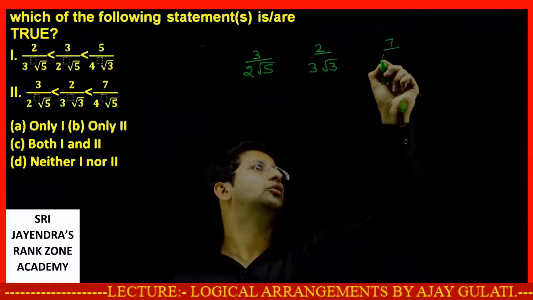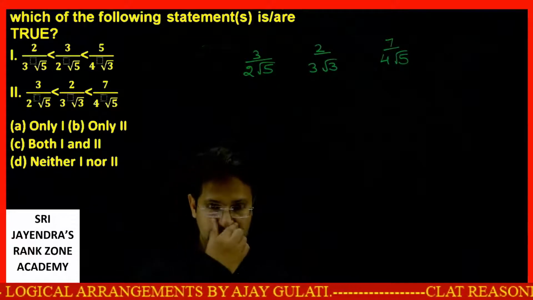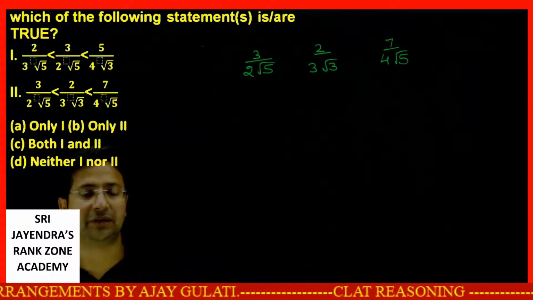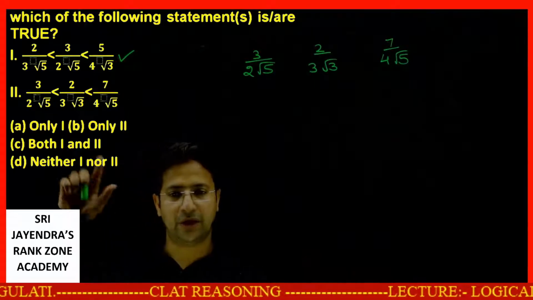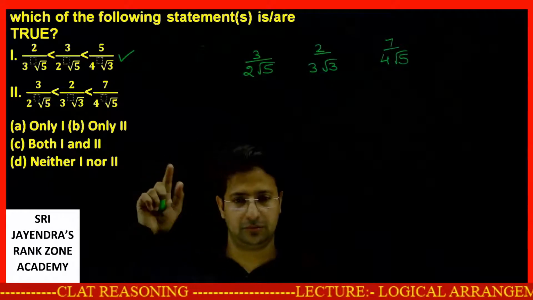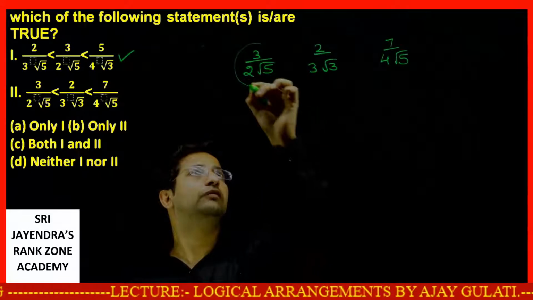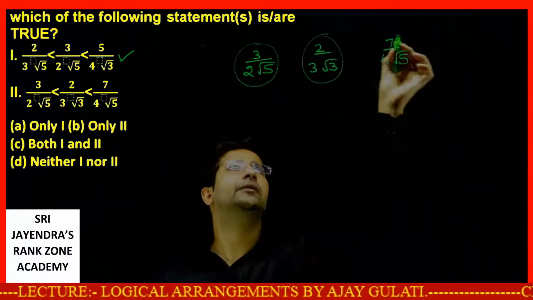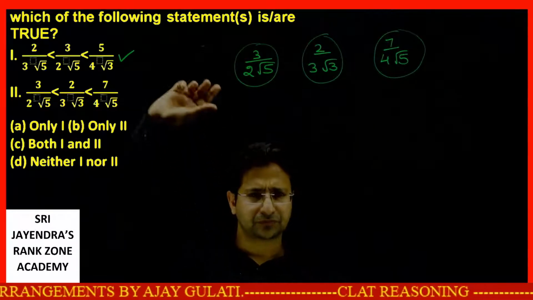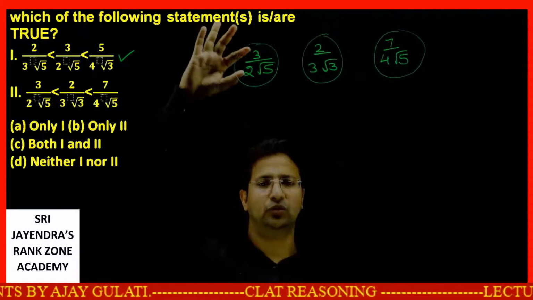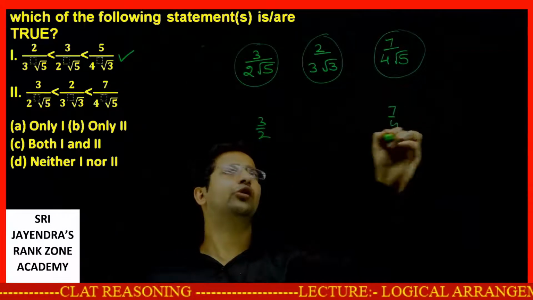7 by 4th root of 5, this way. Now let's say if I multiply all these terms by root 15 again. First one we have concluded this one is true. Now either it could be option C, or B and D cannot be possible. Now we have 3 by 2 root 5, 2 by 3 root 3, 7 by 4 root 5. Let's check this. Let's say I look at these two, 3 by 2 and 7 by 4. Rest are the same.